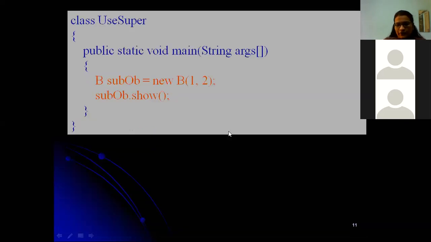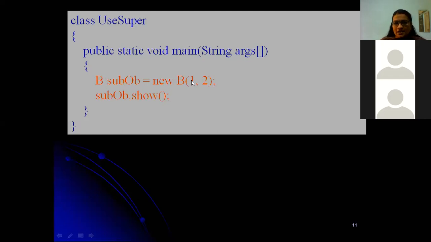So this is a very important concept. In the main method we have created a subclass object. B is a subclass, and sub object is the object of B. We call the constructor with 1 comma 2.